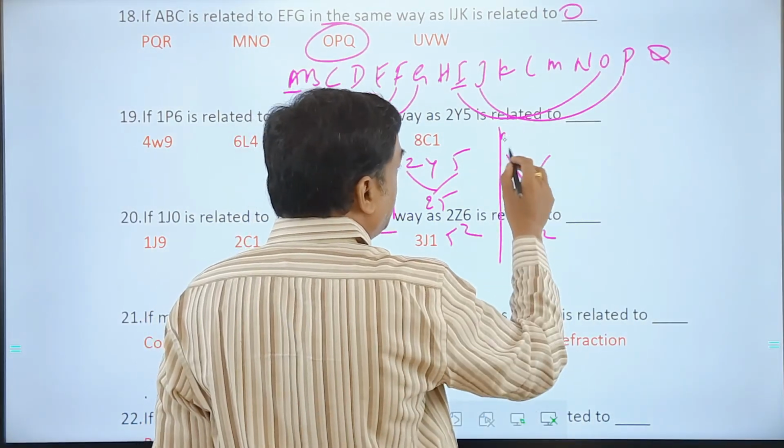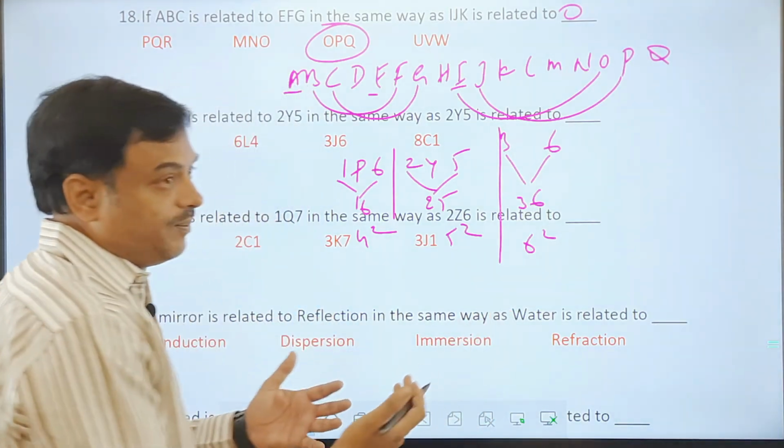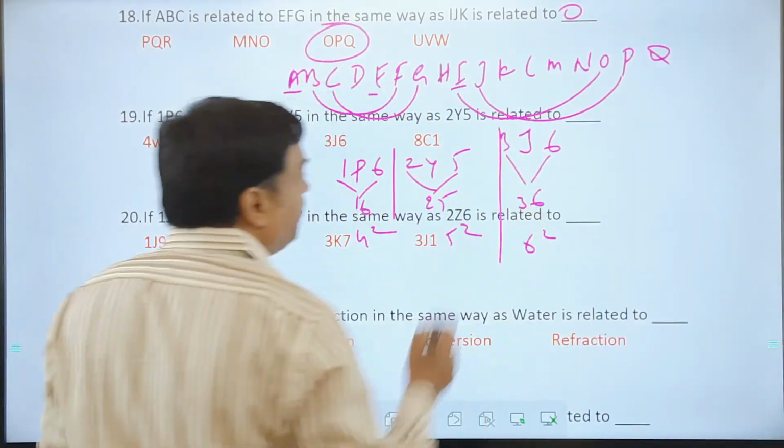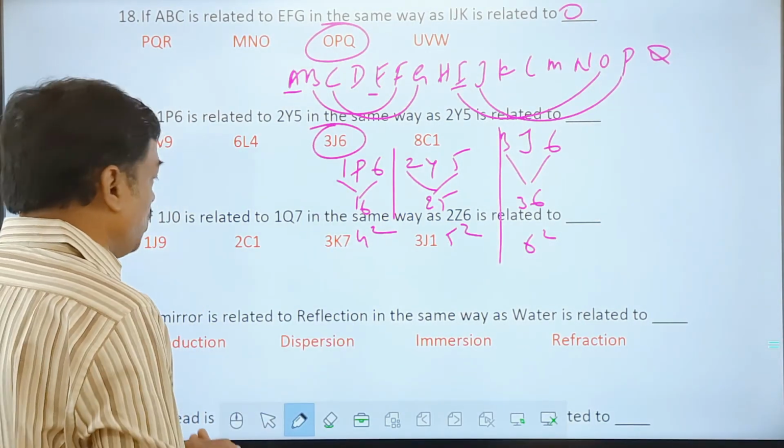So if I keep 3 and 6 as extremes, what is the 36th letter? The 36th letter has to be J. Okay, so 3J6 is there in the options, so we can go ahead with it.